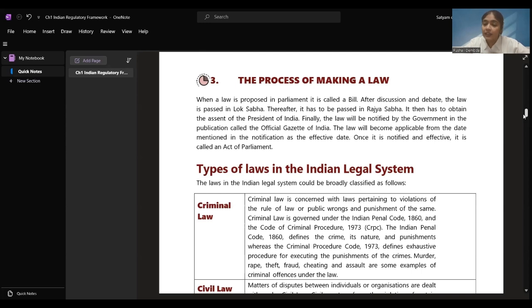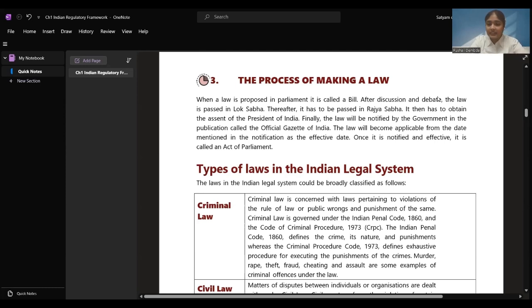President is the final authority who gives the assent. When approval is received by the president, the law gets notified by the government in the official Gazette of India. The law will become applicable from the date mentioned in the notification as an effective date. Once it is notified and is effective, it becomes Act of Parliament.